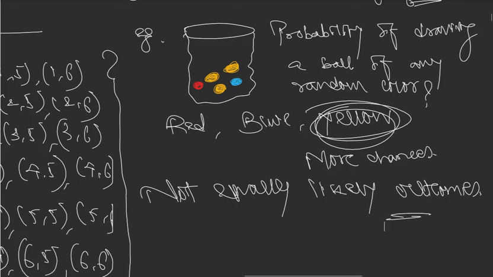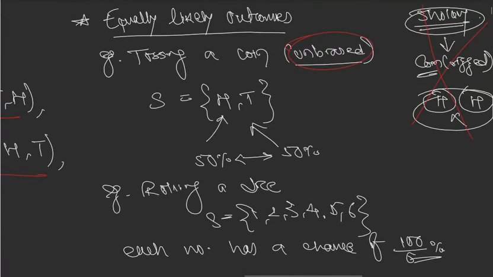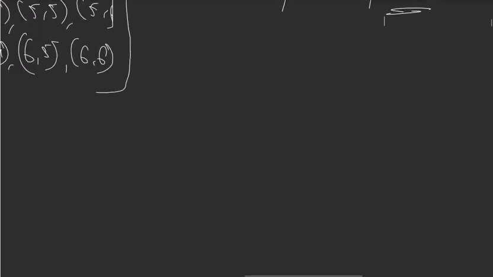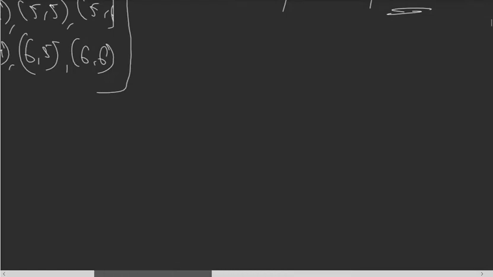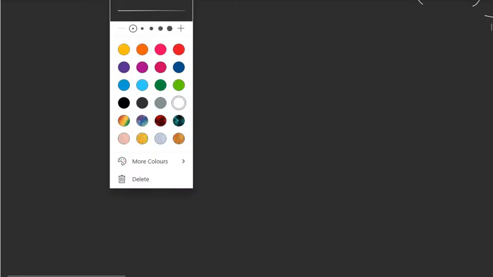Okay, next term. So what we have done now, we have done equally likely outcomes. The next term will be, let me go to the left side, we have a lot of space here. The next term will be event.